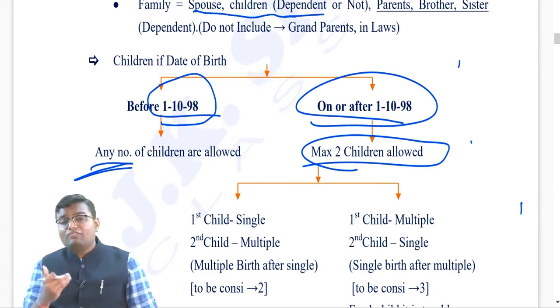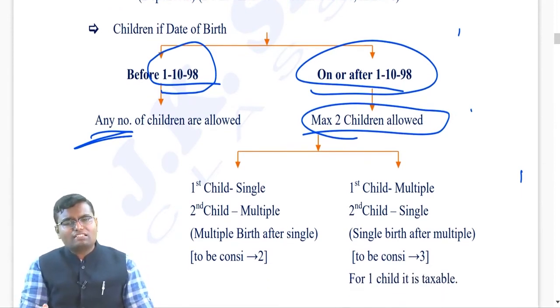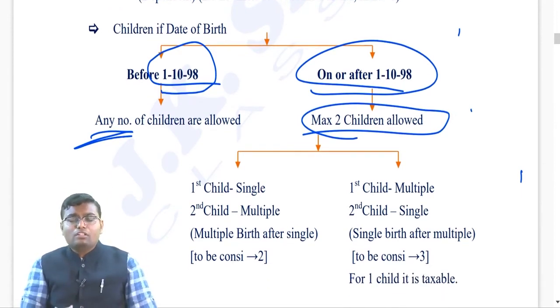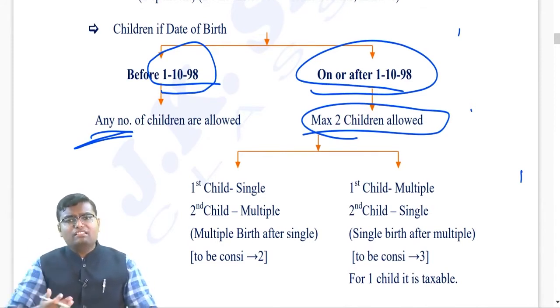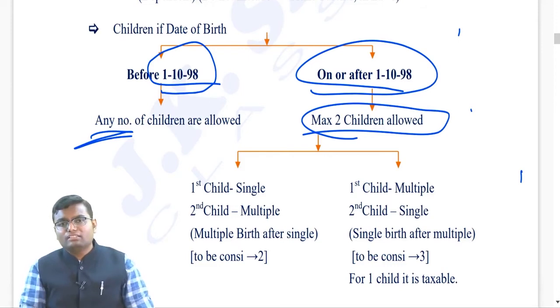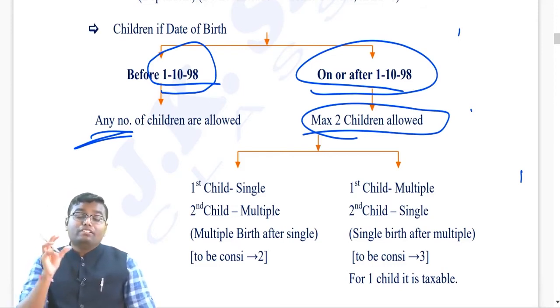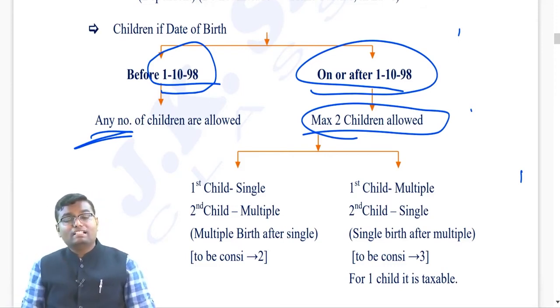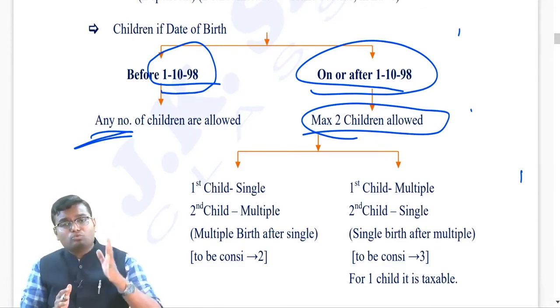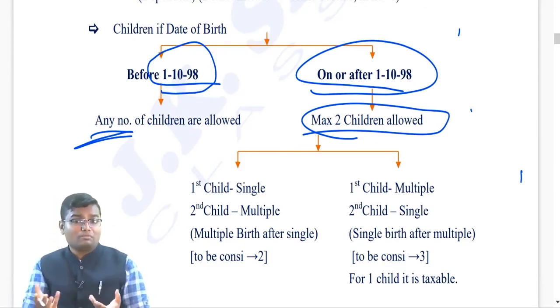But let's say after 1st October 98, you had your first child, a single child. Now you had the second child, but with the grace of God, it came as multiple children, twins or triplets, then it will be counted as 1 only. And that's why the total will be counted as maximum 2, because it was not your mistake.